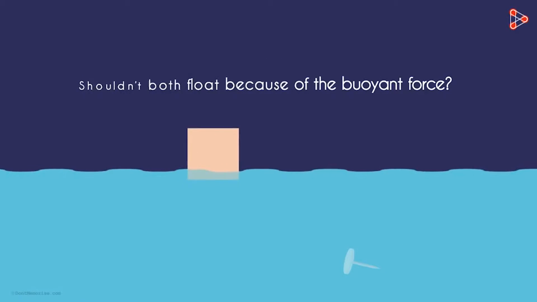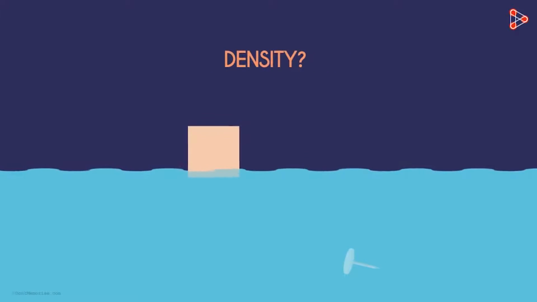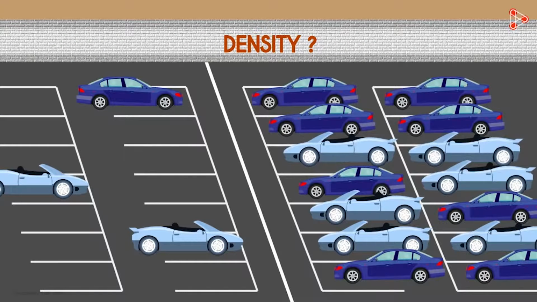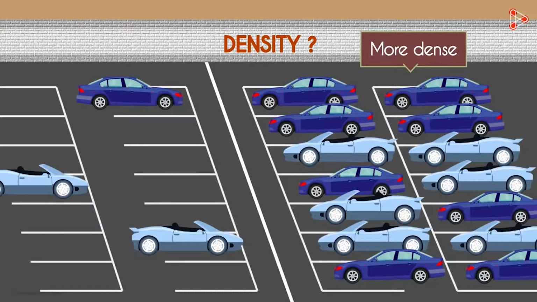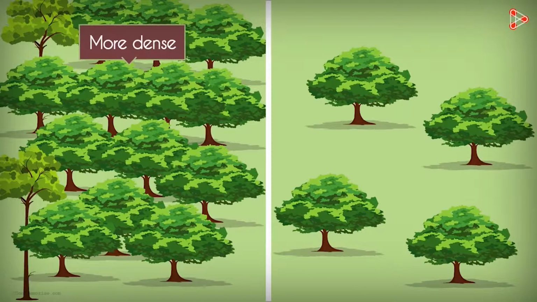This happens because of the difference in their densities. But what's density? Look at these two parking lots of the same size. One has 3 cars and the other has many cars. Which one is more dense? This one, correct? Yes. Now look at these two forests. Which one is more dense with trees? Clearly, it's this one. So in the same given amount of space, if there are more things, we say that